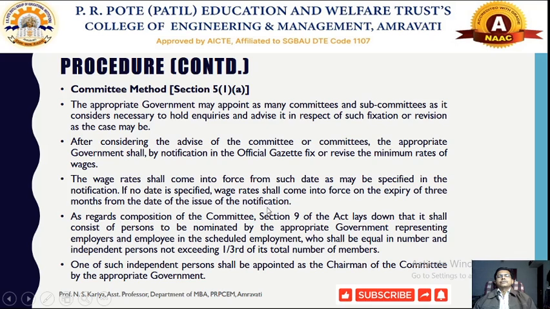So whenever the government has notified, the date from which it becomes applicable to that particular scheduled employment, minimum rates of wages are fixed or revised from that date. But in some cases the date has not been specified in the notification. So after the expiry of 3 months from the date of issue of that notification, that would come into force, and it should be applicable to that particular scheduled employment.